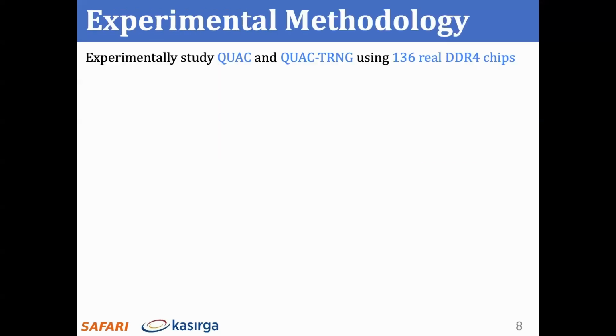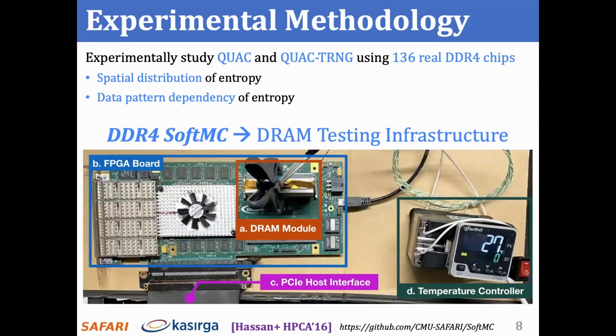We conduct a characterization study on 136 real DDR4 chips from SK Hynix to both understand the randomness characteristics of values produced by QUAC operations, such as spatial distribution and data pattern dependency of entropy, and to evaluate QUAC-TRNG. We use a modified version of SoftMC, a DDR4 memory testing platform that lets us issue arbitrary DDR4 command sequences with any set of timing parameters to DRAM modules. We use rubber heaters and a temperature controller to maintain the temperature of the DRAM chips at 50 degrees Celsius